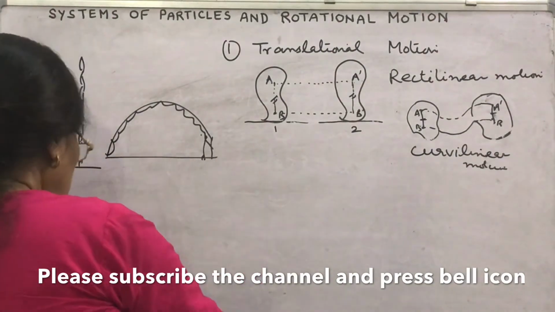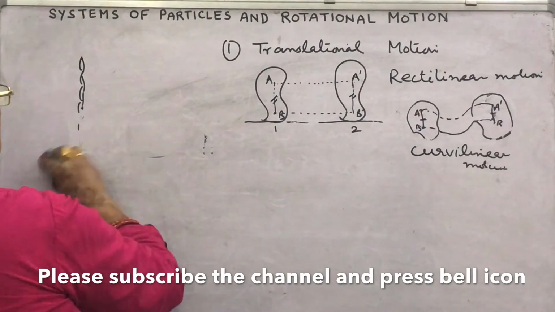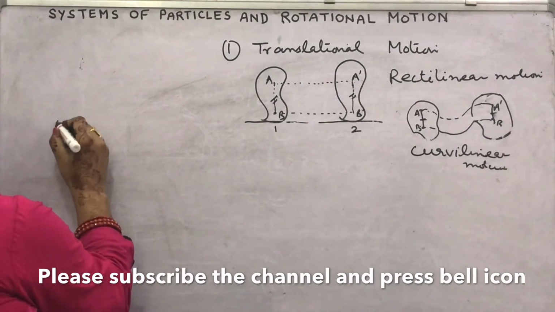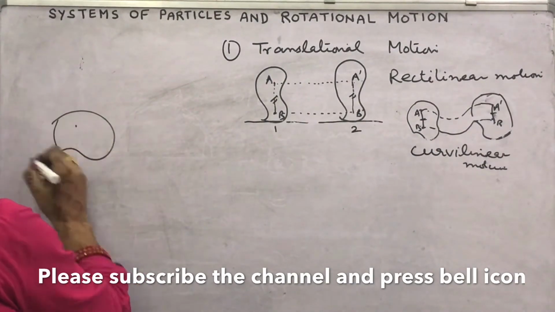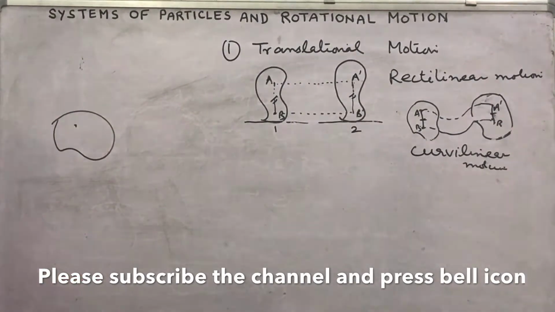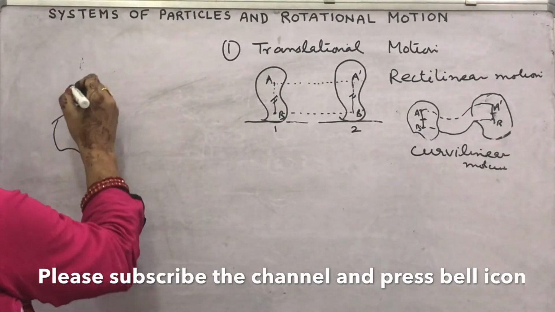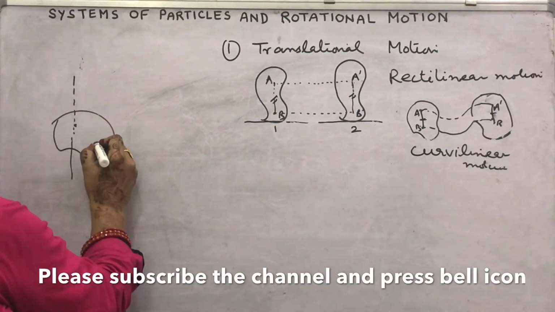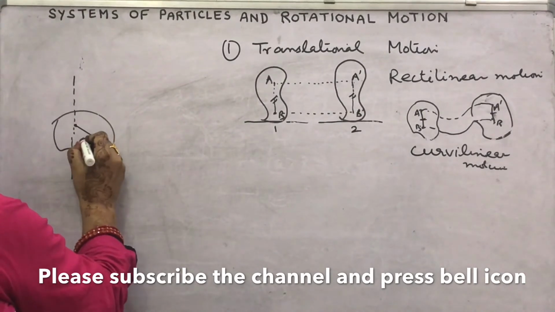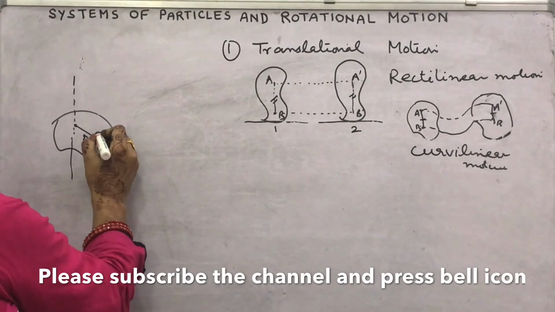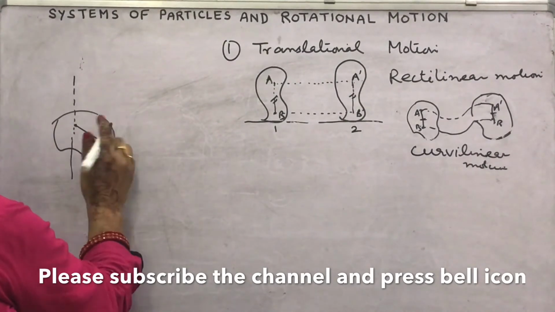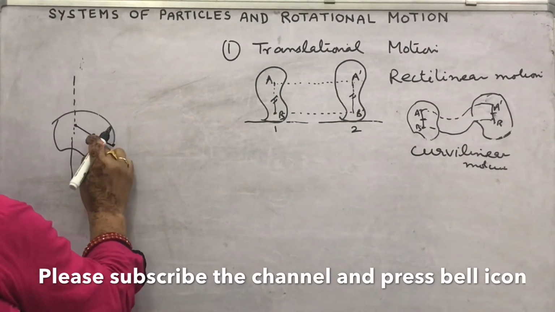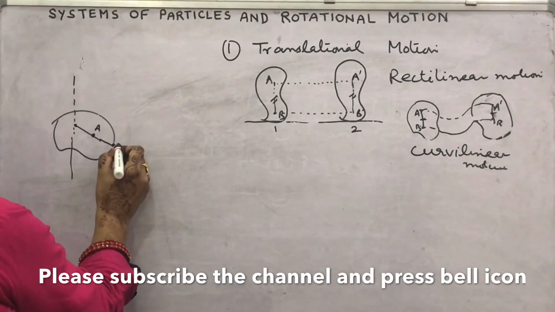Second type of motion is rotational motion. What happens in rotational motion? Any of the objects, suppose I have taken this object, is pivoted at a particular point. Pivoted means fixed, and the axis passes through that point. Suppose this is the point P at the distance R, and suppose I take one point here, okay, at a different distance. We take the same A point and B point.